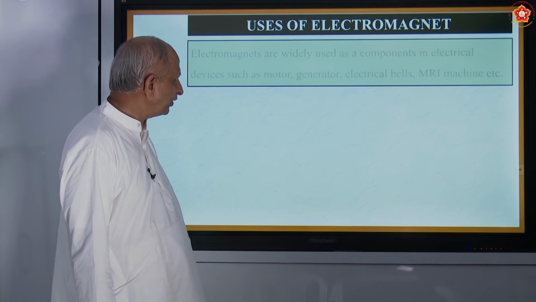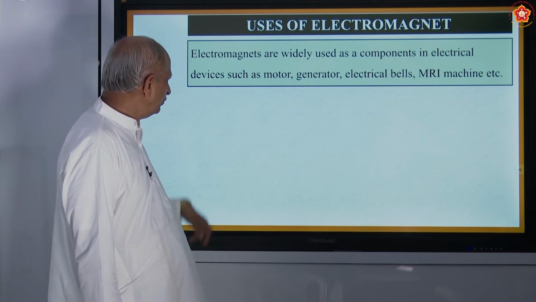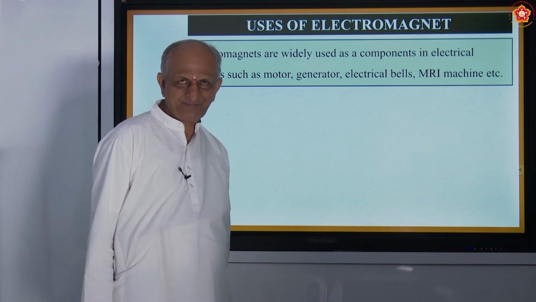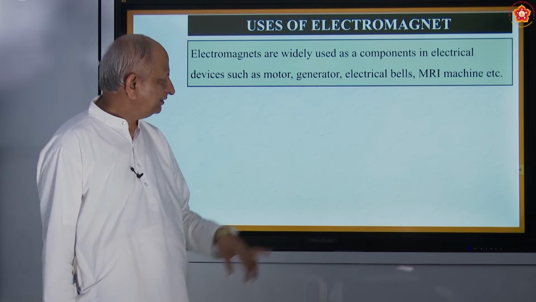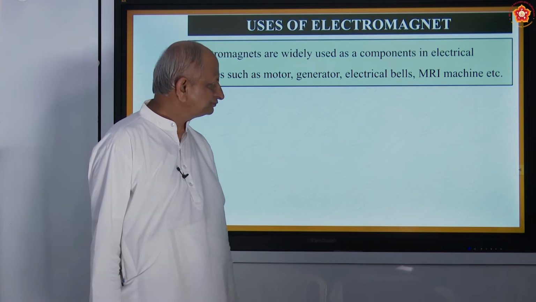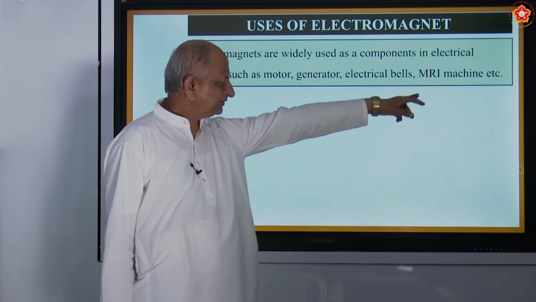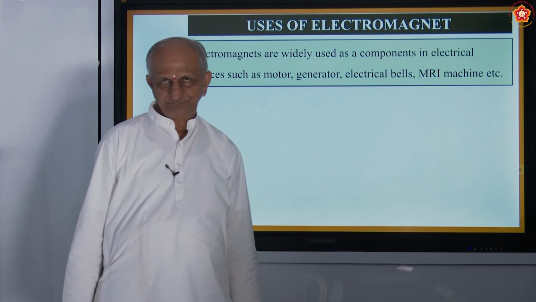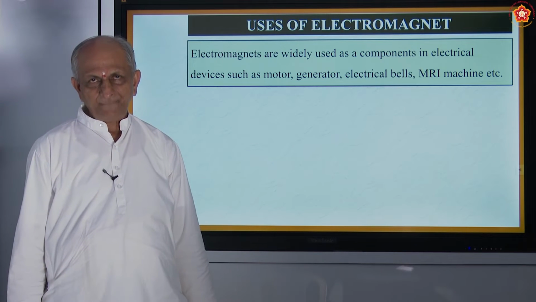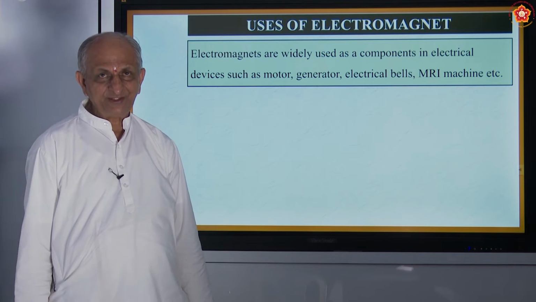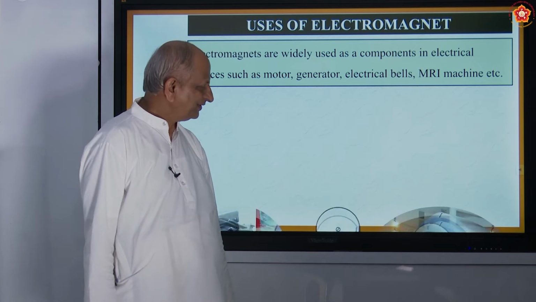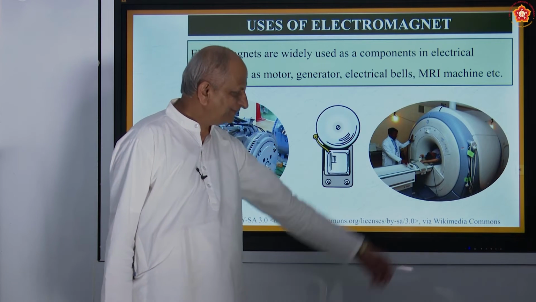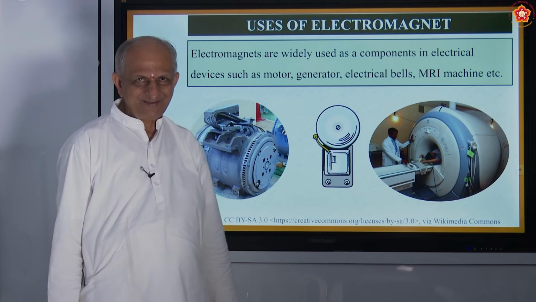Now what are the uses of electromagnet? It is used in motors, which I am going to study later, generators, electric bells, MRI. What is MRI? Magnetic resonance imaging. So it will look like this. This is called MRI. So nice, no?